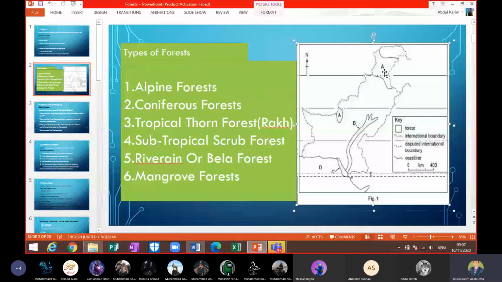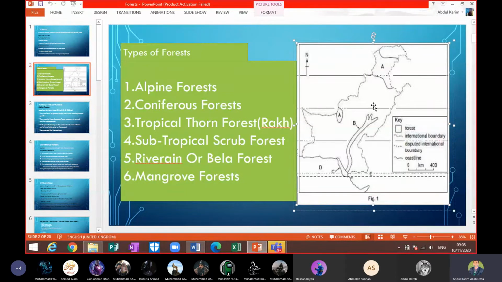And I explained in the previous lesson that A, either we can label it as alpine forest. If we are labeling alpine forest, and the second part of the question is why that forest is there, it means we have to write the characteristics of alpine forest. But if you are labeling coniferous, that is also correct, beta. If you label alpine, that is also correct. And if you label A as coniferous forest, that is also correct, beta.